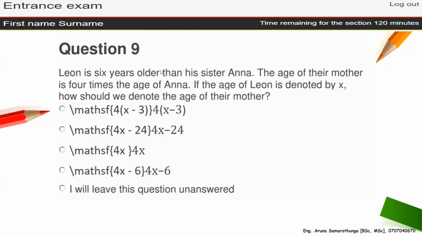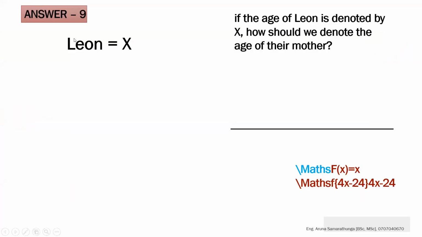100% this won't be the same, but something like this will come. If the age of Leon is denoted by X, how should we denote the age of their mother? Let's go to the question answer. They asked to take Leon's age as X. So the age of Leon is denoted by X.